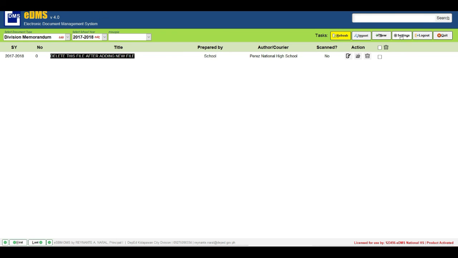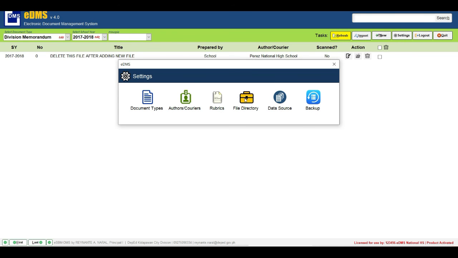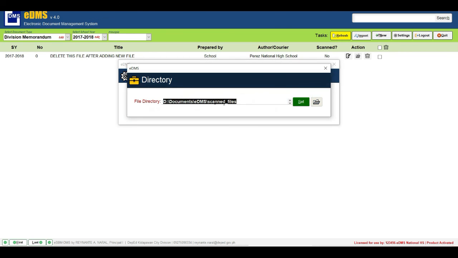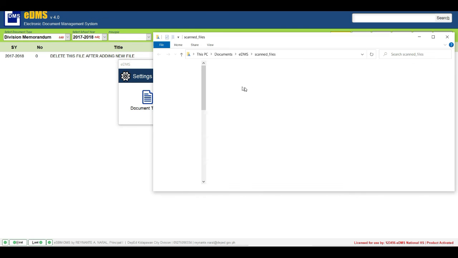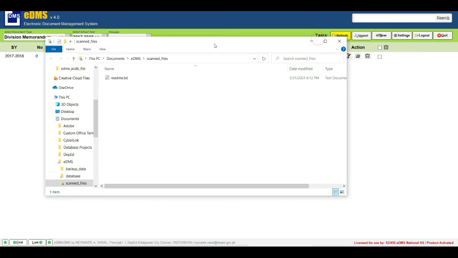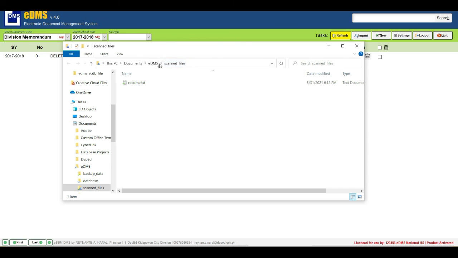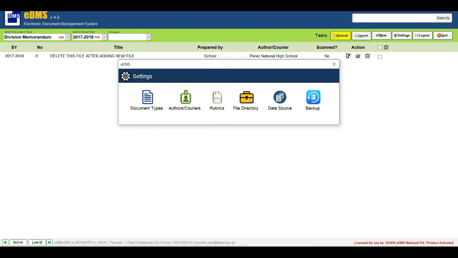Click natin yung settings and then si-set natin yung ating file directory. Ayan. So, by default, meron na tayong file directory. Click lang natin yung open. Pag nag-open yan, ibig sabihin, that's okay. So, nasa eDMS scanned files. Kung hindi naman, ay click natin yung file directory.